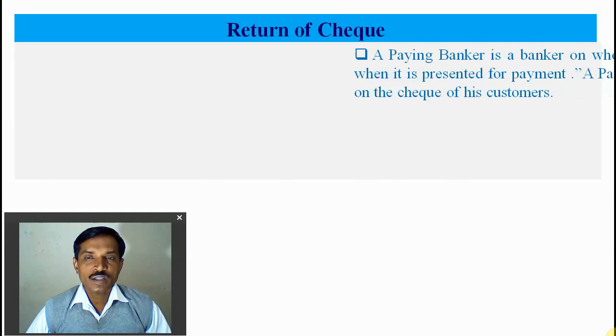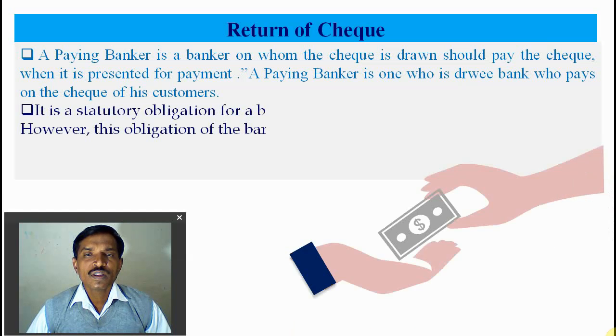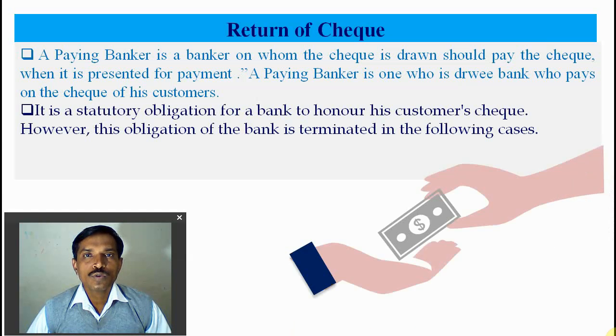So for the return of the check, we are looking here at the reasons. A paying banker is a banker on whom the check is drawn, and should pay the check when it is presented for payment. So the paying banker is the bank which pays on the check of its customer. There is a need for precaution: the bank must follow the instructions of the customer before payment of the check. It is a statutory obligation on the bank to honor the customer's check.